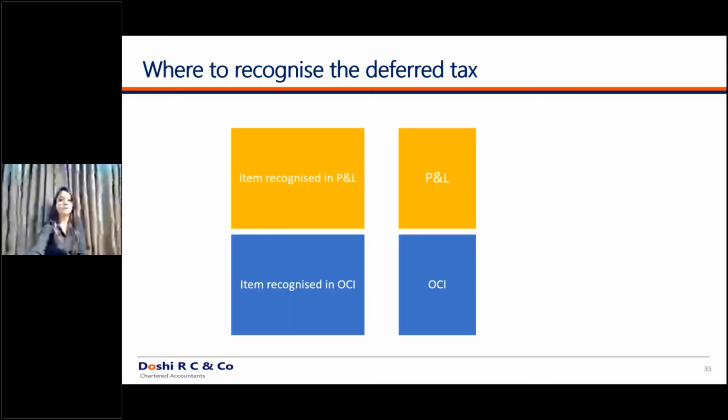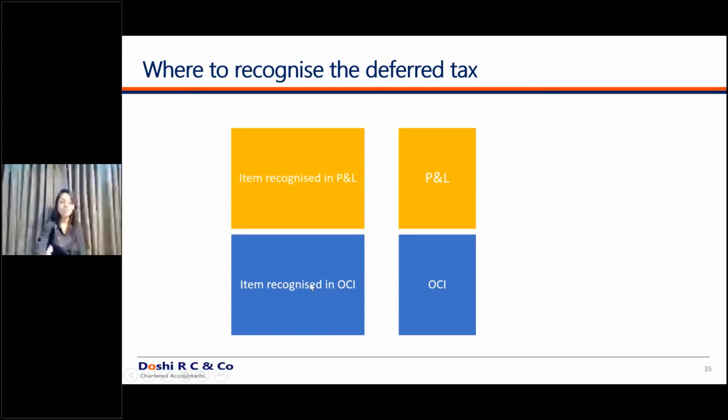Moving ahead, where to recognize the deferred tax? If the base item is appearing in the P&L, the deferred tax will also go in the P&L. If the base item is recognized in OCI, the deferred tax is also recognized in OCI. P&L is very simple. That is what you used to do in the initial years also. In P&L, there was an item as deferred tax. But what about OCI?